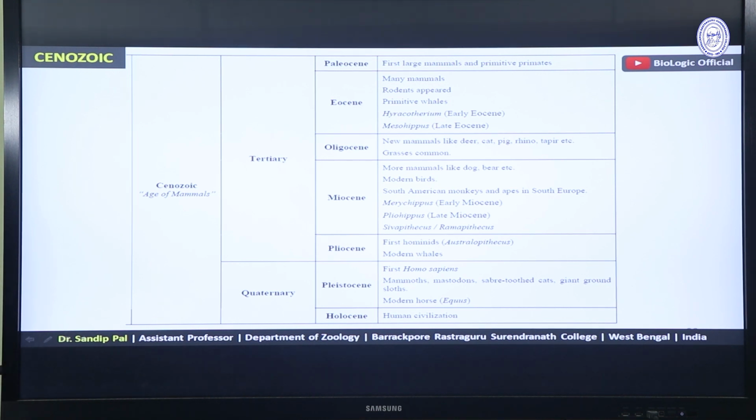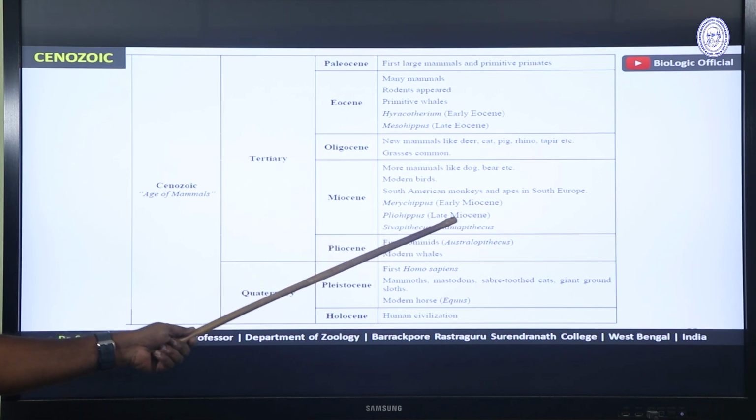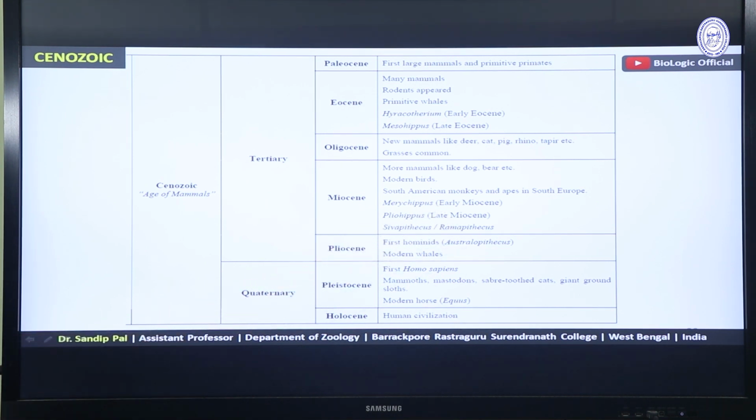And ancestor of us, that is humans, started during this time. These names like Sivapithecus, Ramapithecus, these all were the ancestors of human being. Next, Pliocene. During Pliocene, first hominids, that is Australopithecus, appeared and modern whales appeared during this epoch.